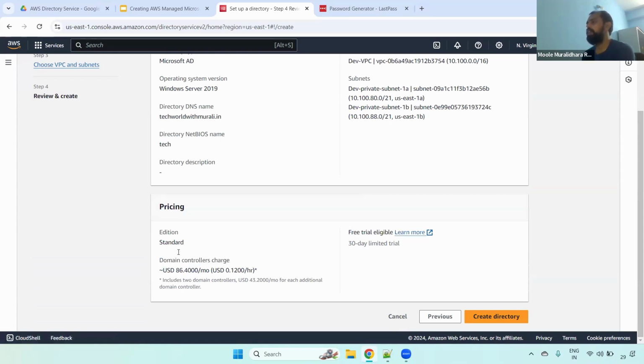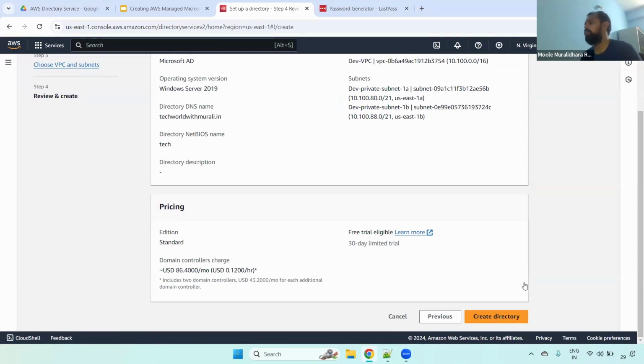By default, when you're creating, it will create two domain controllers. In case you want, you can create one more controller as well. It will be chargeable. Understand that? Any questions now? Fine. Now you have to click this create directory.